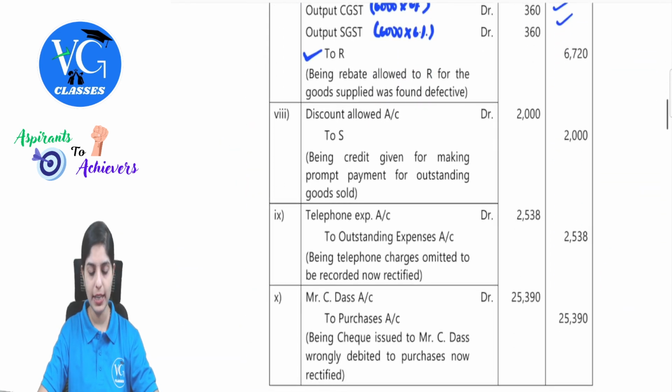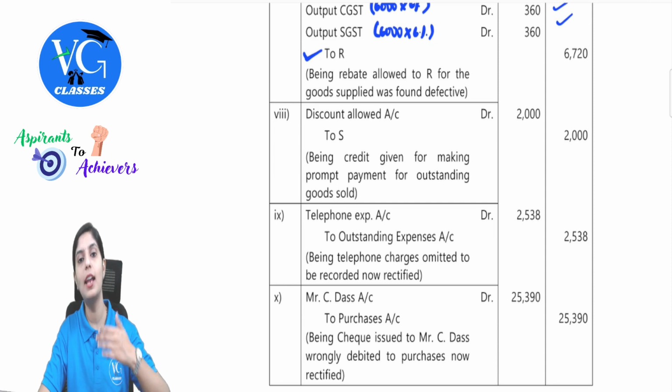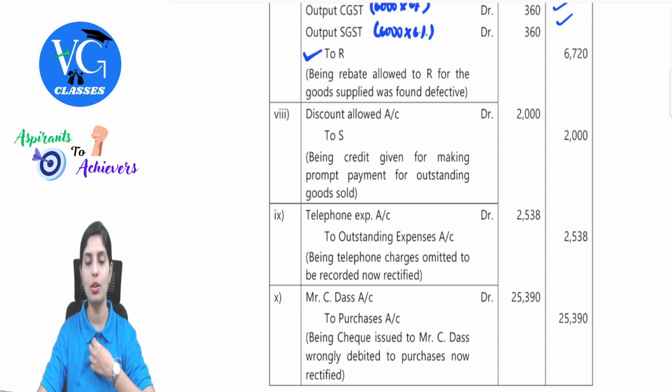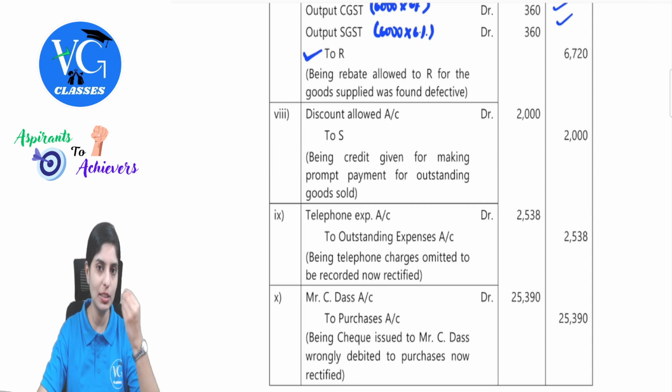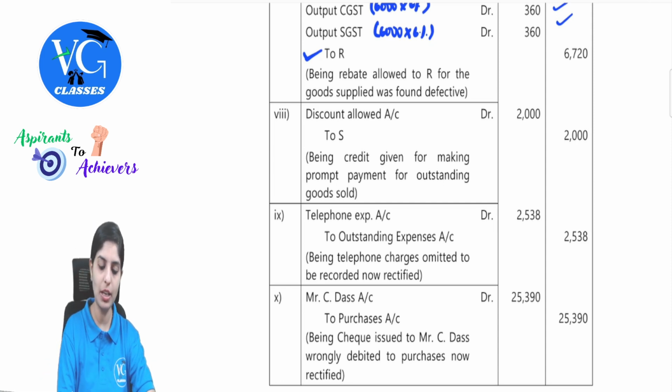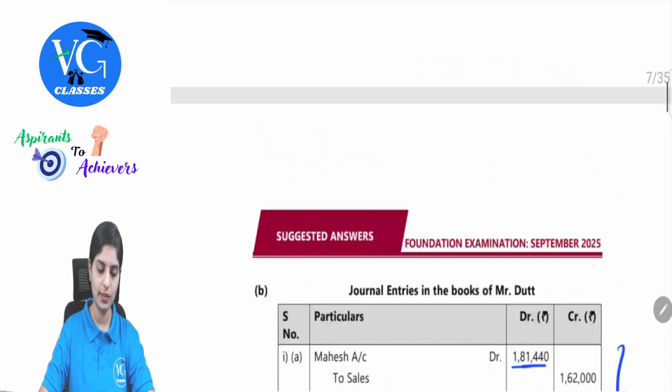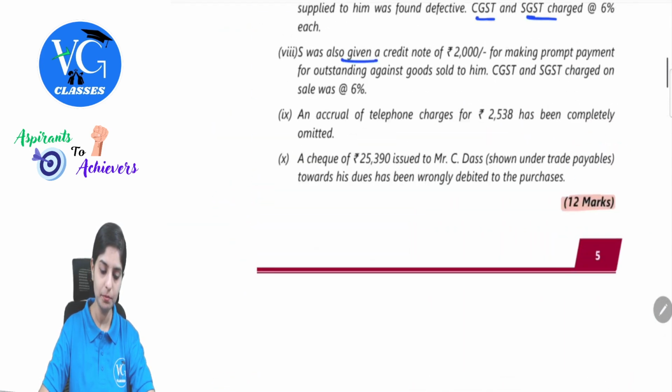Discount is allowed to S, that is discount allowed account debit to S because we are allowing for prompt payment, which means it is our loss. So debit all expenses or losses, discount allowed debit. Whom are we giving this to? S. So the amount is 2,000 and 2,000. Being credit given for making prompt payment for outstanding goods sold. So this is your narration.